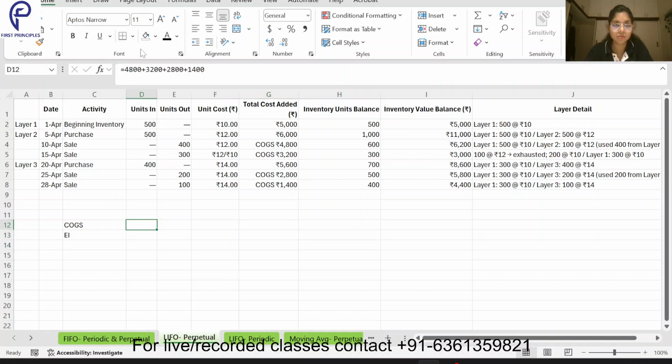So my cost of goods sold is given: 4800, 3200, 2800 and 1400. My ending inventory will be how much? My ending inventory will be my entire layer 1 and 100 units from my layer 3. Now if I take the sum total of the cost of goods sold and ending inventory, this will be how much? 16,600. It will be a total of 16,600.